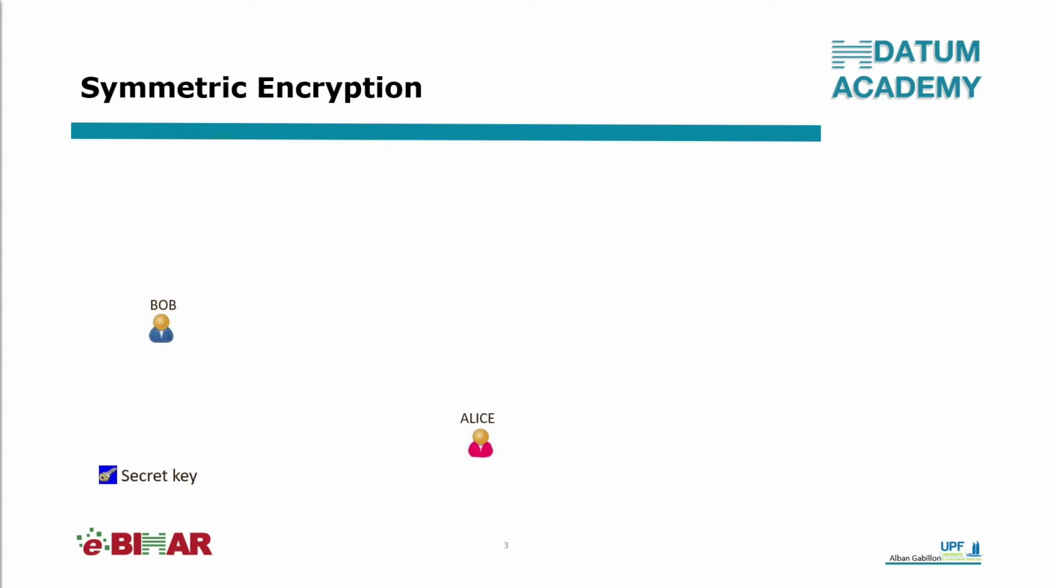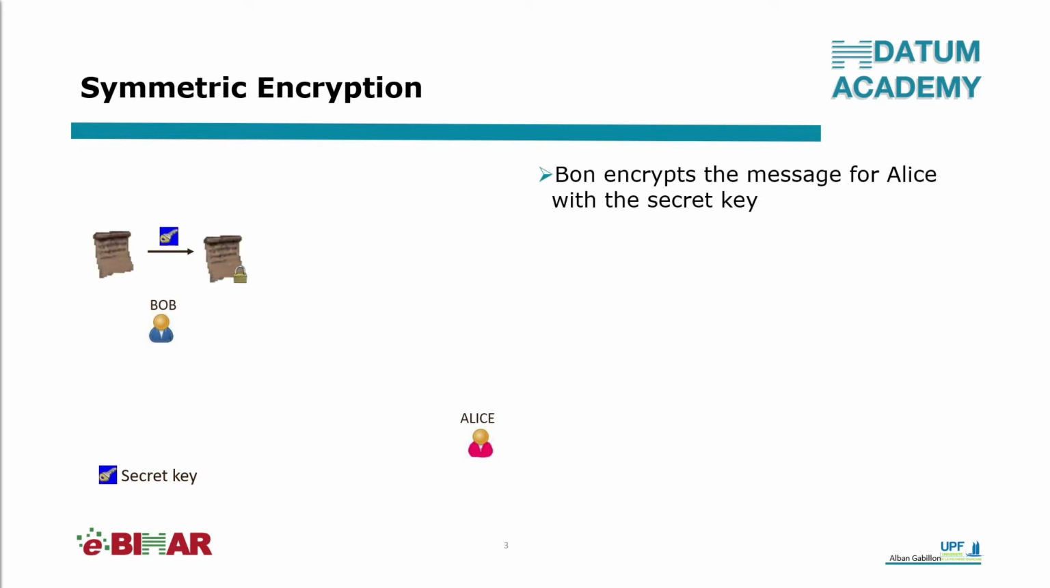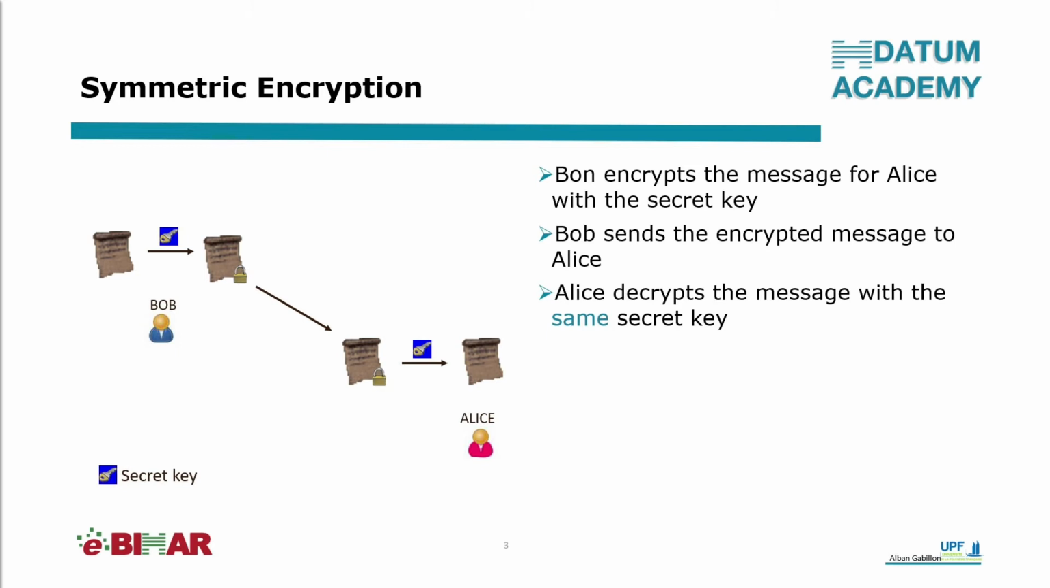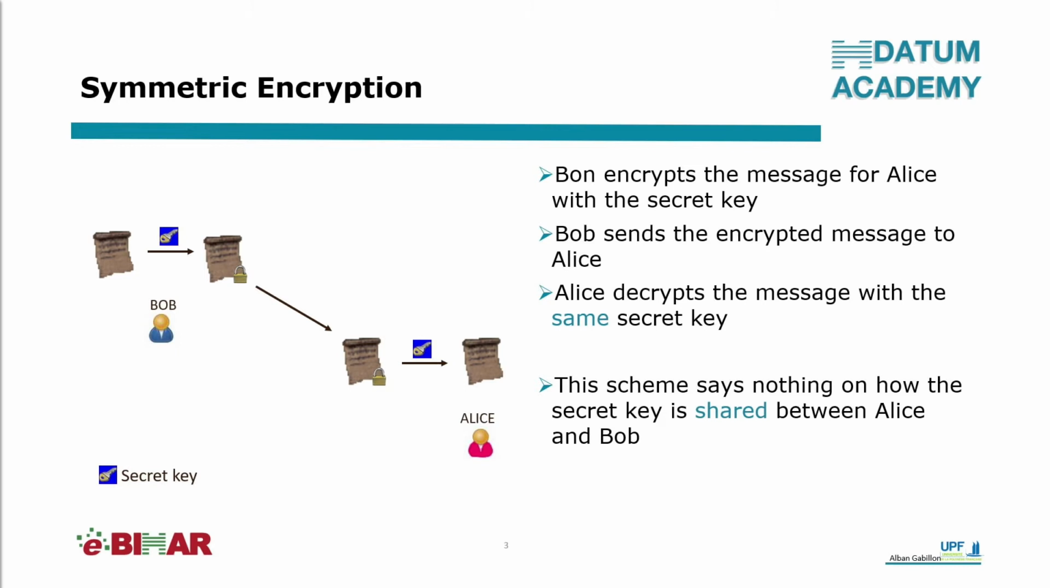This animation will illustrate what I have said. Bob and Alice are the communicating parties. They share a secret key. Bob encrypts the message he wants to send to Alice with the secret key. Bob sends the encrypted message to Alice. Alice decrypts the message with the secret key. Please note that this scheme says nothing on how the secret key is shared between Alice and Bob. We will answer that question later in this course.